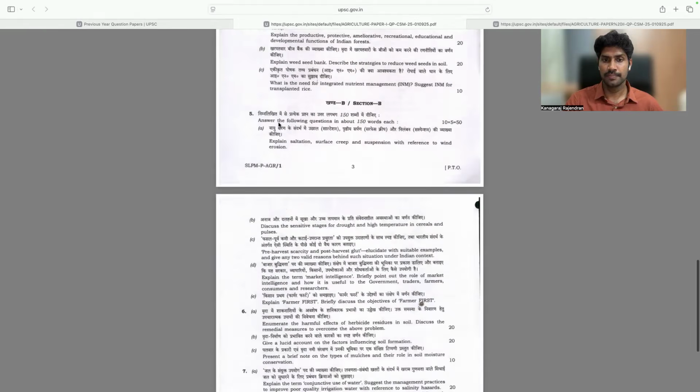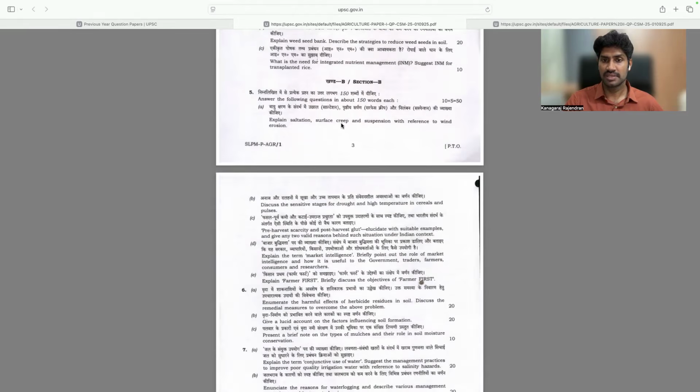And see here in this question: explain the saltation, surface creep, and suspension with reference to wind erosion. Actually, this is nothing but the different types of wind erosion. They would have simply asked about the different types of wind erosion, but they have given the answer in the question itself. So you must focus on saltation, surface creep, and suspension. No extra story, right? They are pinpointing what content you should write with the proper structure. So they are making it very specific in the question.